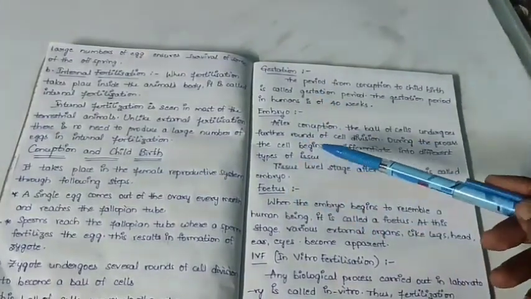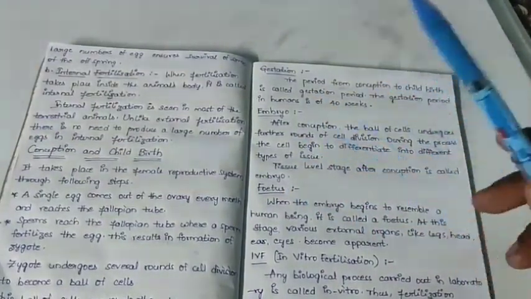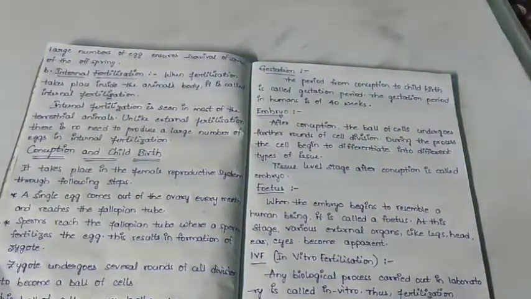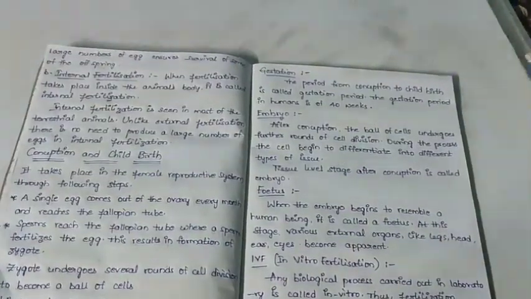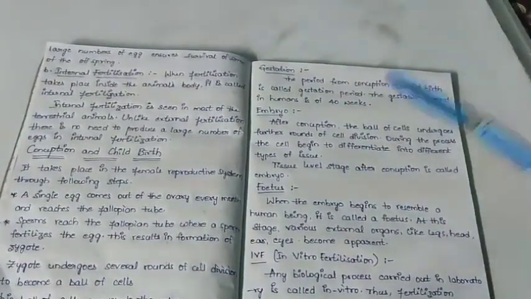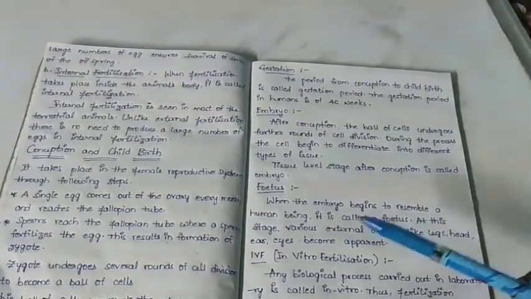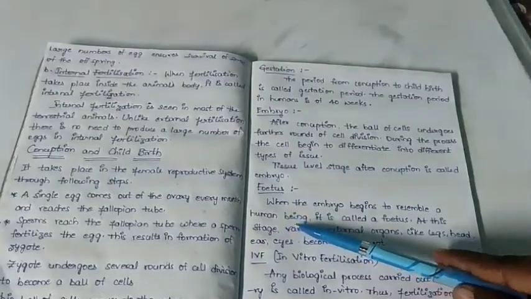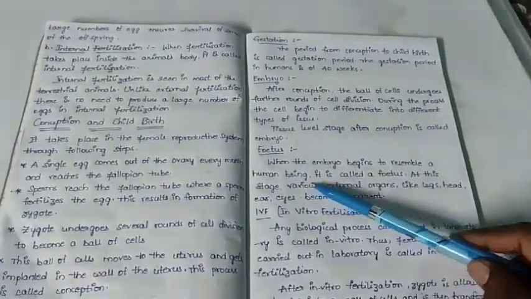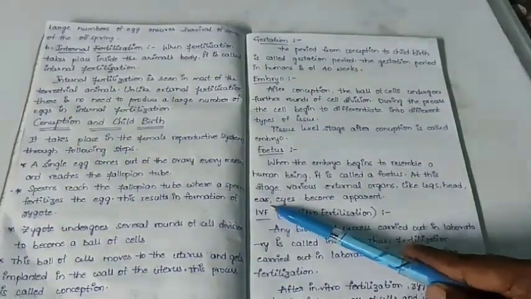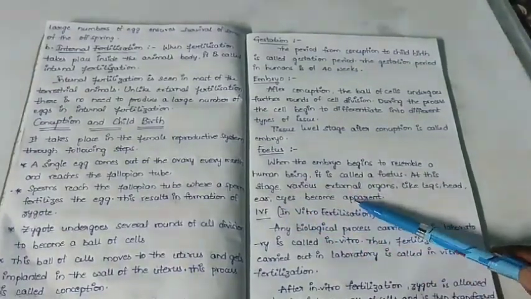Like I told before, the zygote will undergo several rounds of cell divisions, where we cannot identify any of the organelles. At that time we call it an embryo. In the next stage, in that ball of cells, we can identify each and every organelle. At that time, that embryo is known as a fetus. So what is a fetus? When the embryo begins to resemble a human being, it is called a fetus. At this stage, various external organs like legs, head, ears, all we can see.